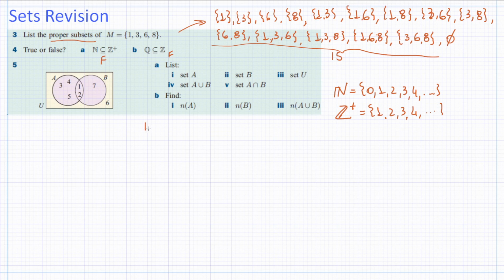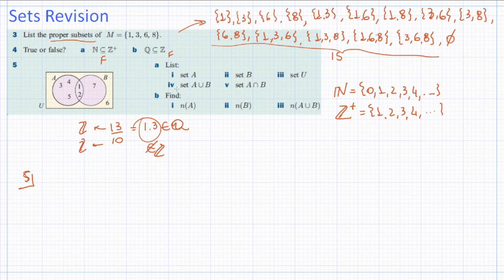For example, we saw that 1.3 is indeed a rational number because 1.3 can be written as 13 over 10, which is a ratio of 2 integer numbers. However, 1.3 is not an integer. Okay, so that's false.